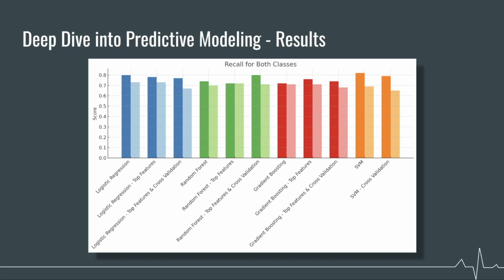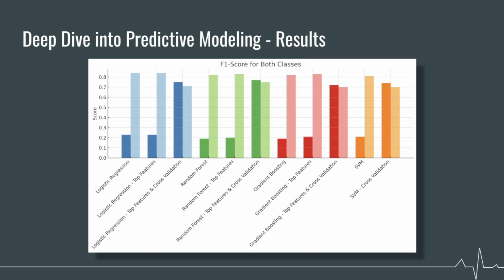Here is recall for both classes for each model. We can see that there isn't much fluctuation and that logistic regression performs the best. And our final metric is our F1 scores between both classes. We can see here, like before with precision, that class 1 is lower than class 0, except in the case of our cross-validated models.